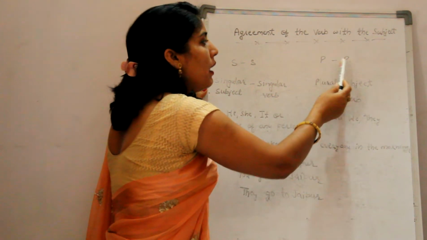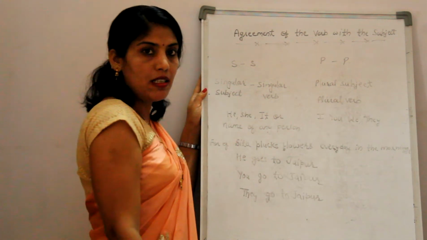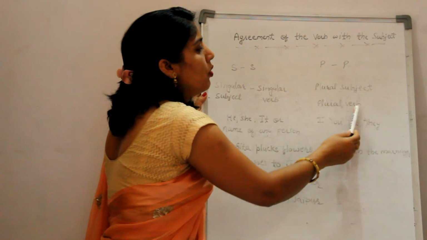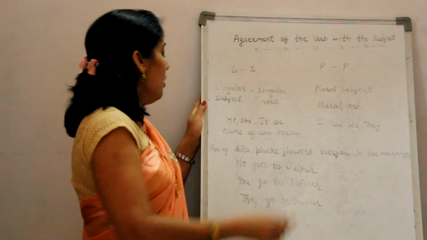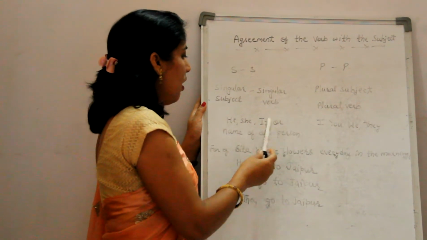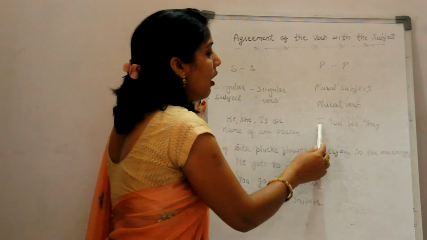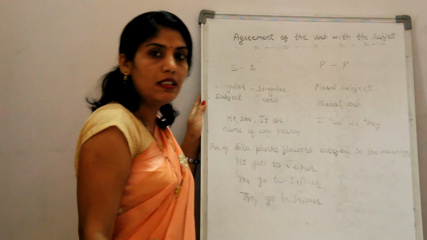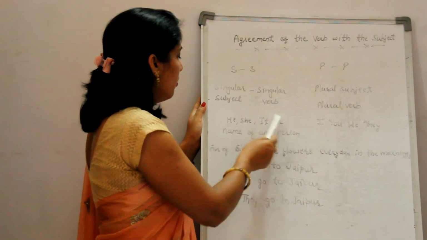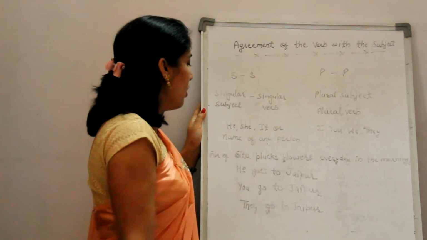Next is PP, plural subject, plural verb. Whenever in a sentence a plural subject comes, we should use a plural verb. Likewise, he, she, it are considered as singular subjects and I, you, we, they are considered as plural subjects. Or it can be a name of any person that can be a singular subject.